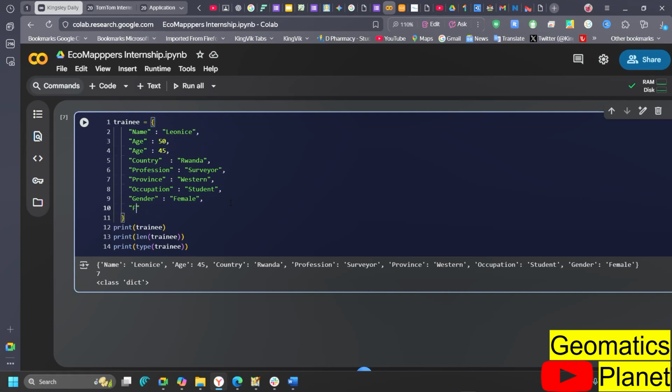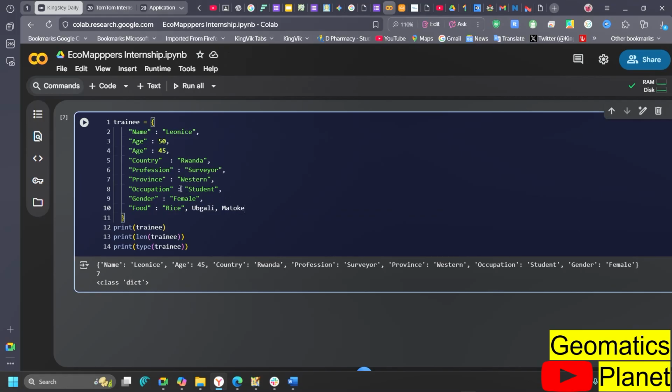Let's say that Leon likes food, and then she likes rice. She also, at the same time, likes, let's say, ogale. Then let me also say she likes matoke. So let's say that this is the list of the food she likes.